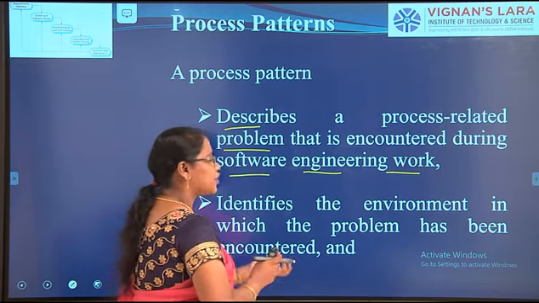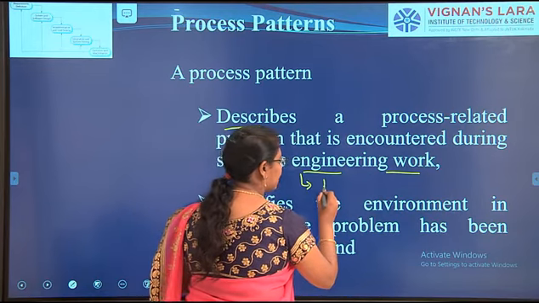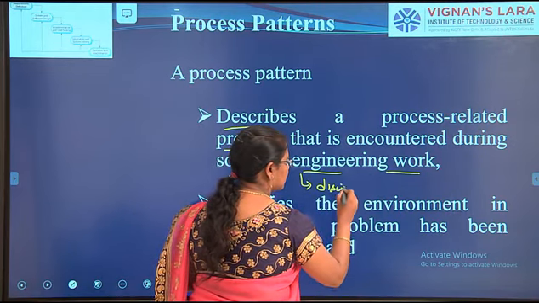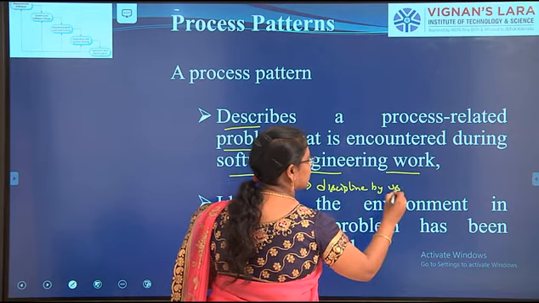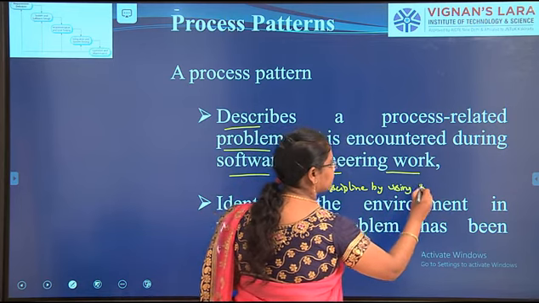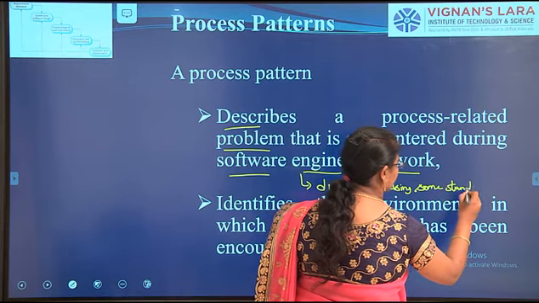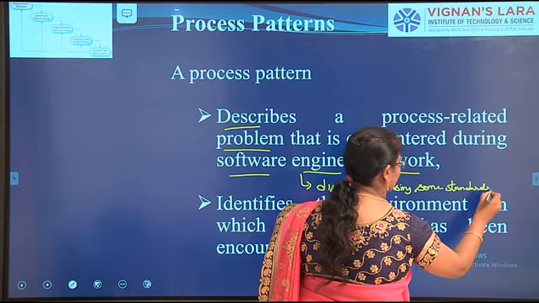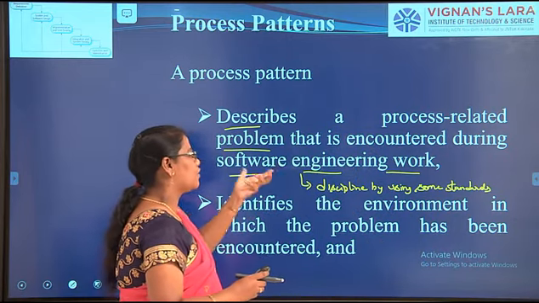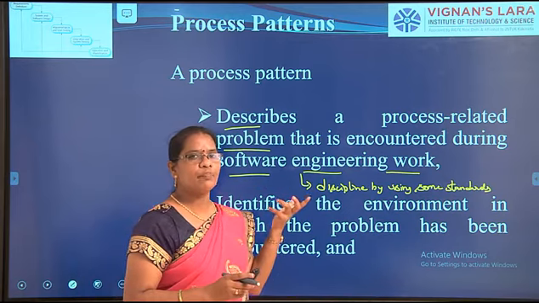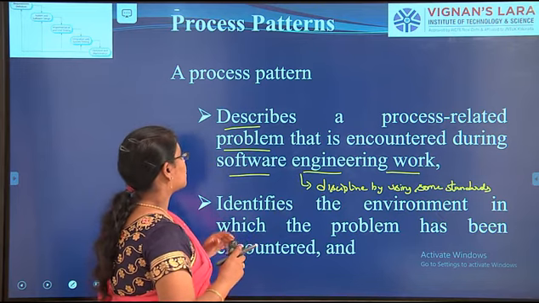product, software engineering is nothing but engineering. I have said in previous sessions, engineering is nothing but one discipline, by using some standards. So the software engineering work is nothing but developing a software project or software system. So what is the software process? What is the process pattern?